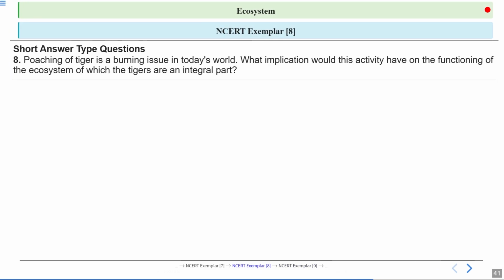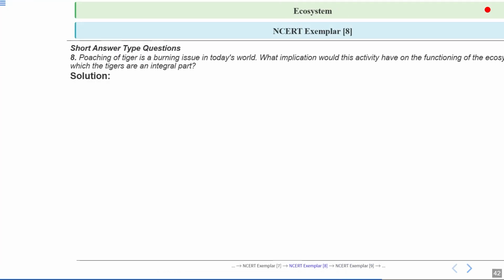Next question is: poaching of tigers is a burning issue in today's world. What implication would this activity have on the functioning of the ecosystem of which the tigers are an integral part? What will be the answer?